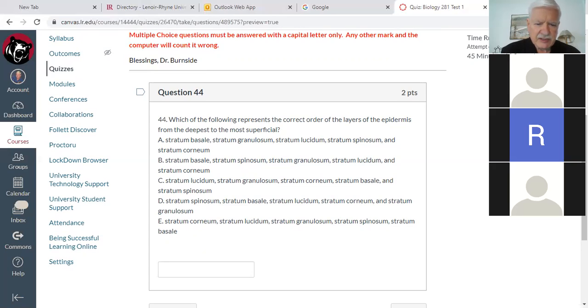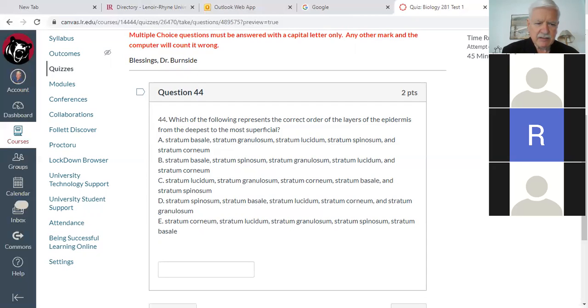Well, I would guess it was basal, because the basement is where in a house? It's at the bottom of the house. So I see that basal and I say, boy, that's at the bottom because it's basement. See, so I can eliminate C, D, and E because they don't start out with a stratum basale. Okay, so you're going to pick between A and B.